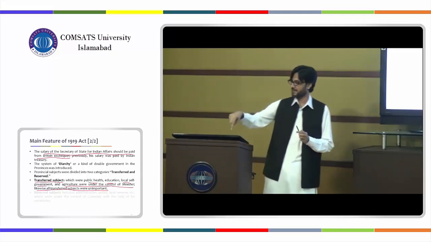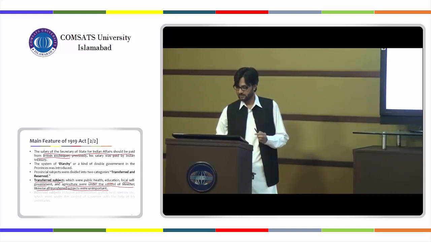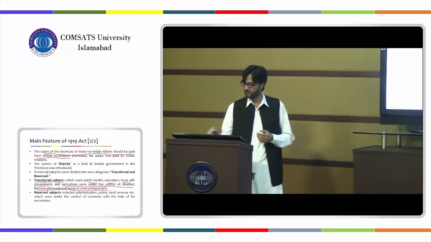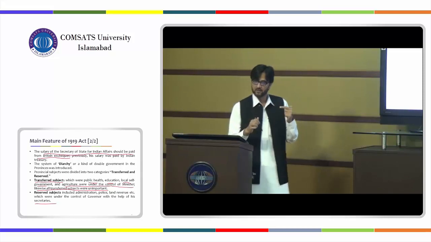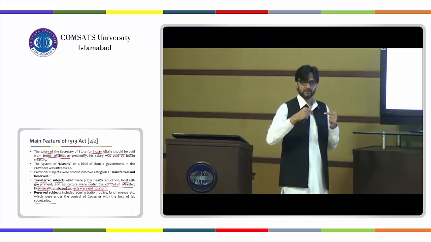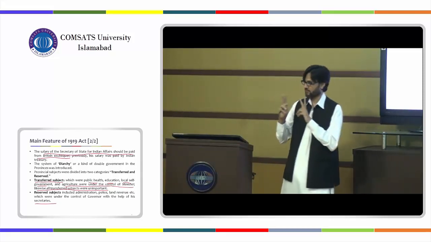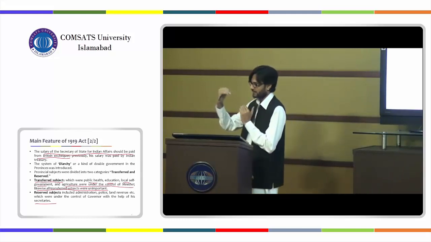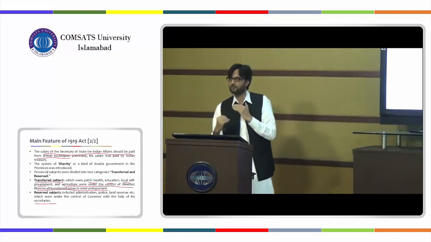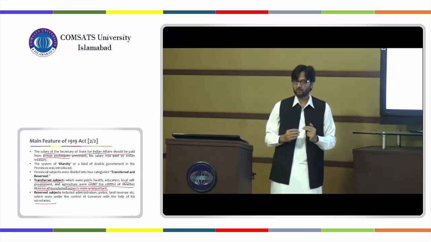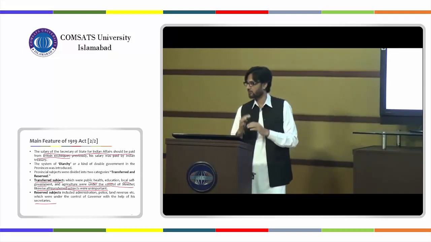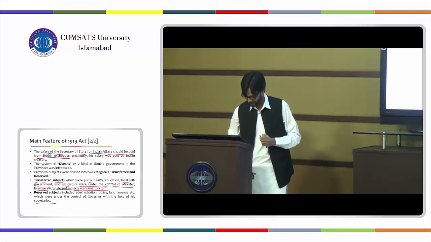This is what diarchy means. It is explained here, right? A dual kind of government in the provinces. The reserved subjects included administration, police and land revenue, which were under the control of the governor with the help of his secretary. The governor was an agent of the federal government. So there were two kinds of systems prevailing in the provinces: ministers elected by the people, and the governor appointed by the governor general or the viceroy. So it was a dual sort of system of government, and that is what we call diarchy, right?